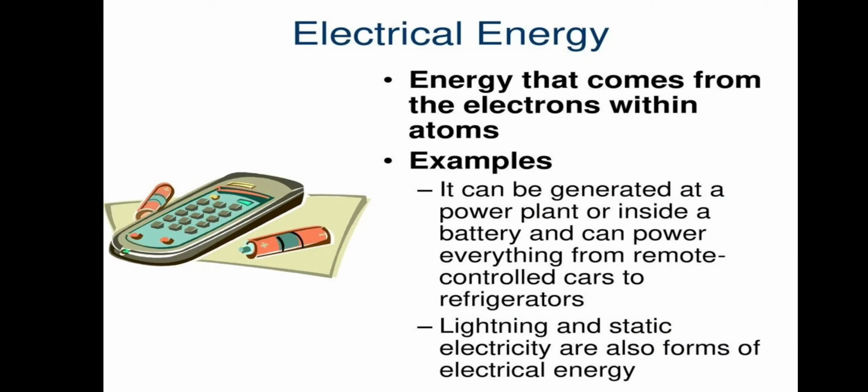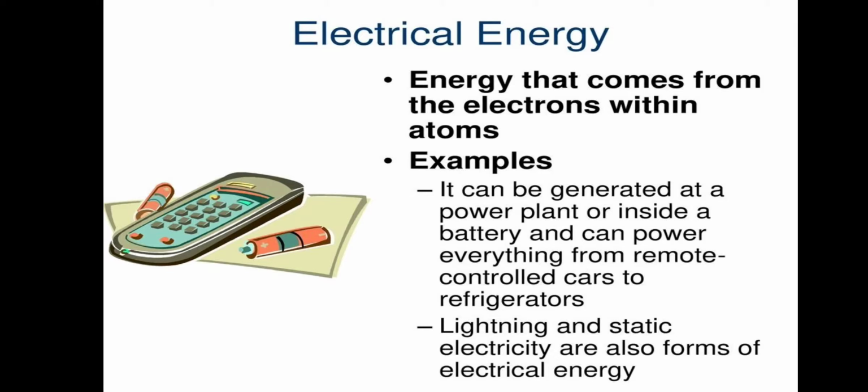First is electrical energy, the energy that comes from the electrons within the atoms. Let us take a common example. When you switch on the light or fan, you give electrical energy to the fan or the electrical appliances.